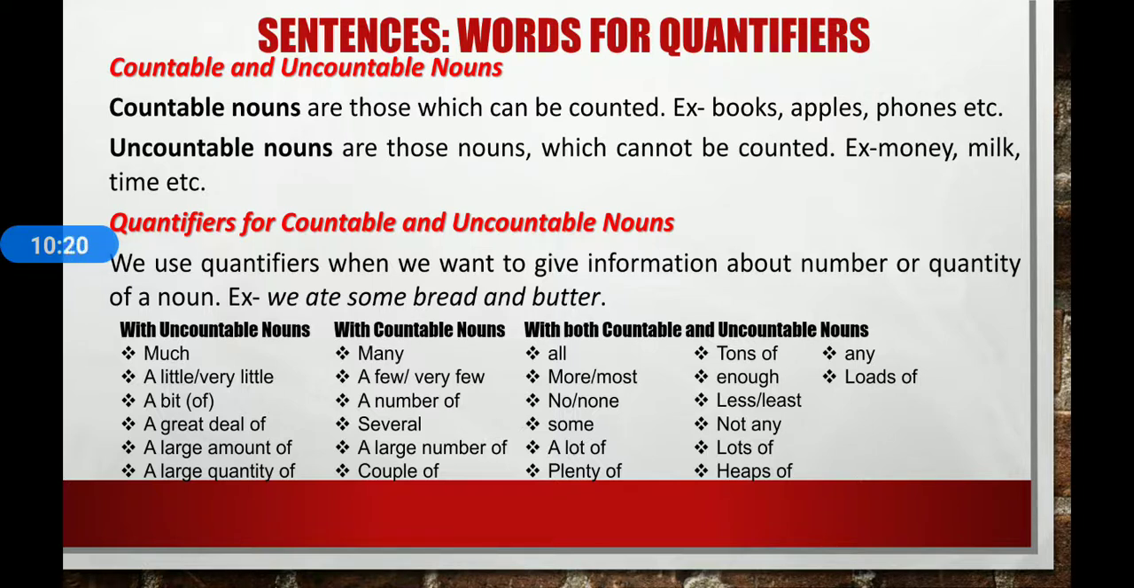Few, very few means that there is not enough of something. A few means that there is not a lot of something, but there is enough. Little or very little means that there is not enough of something. A little means that there is not a lot of something, but there is enough. So these are some quantifiers.